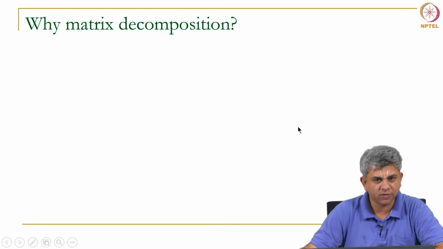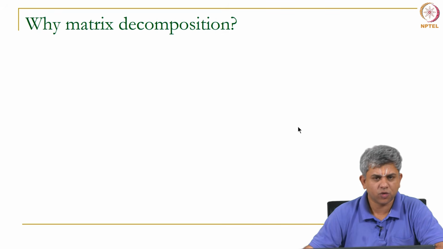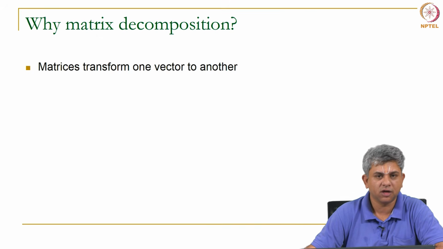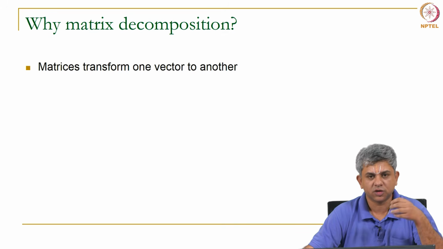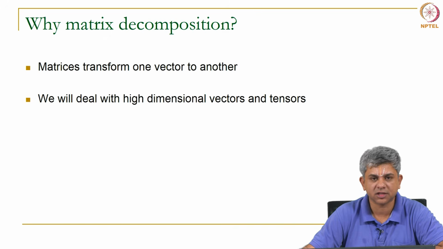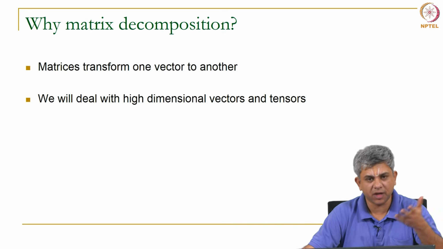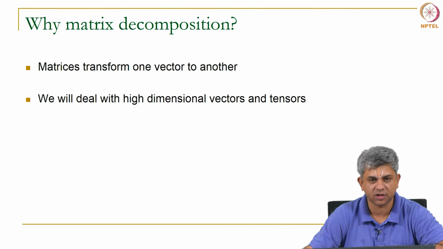If time permits, we will look at greater physical interpretations of this, but by itself linear algebra is a vast subject. So, why are we looking at matrix decomposition, also known as matrix factorization? To remind you, in previous videos we had seen that matrices transform one vector to another. So, if you pre-multiply one vector by a matrix, you get another vector. Now, this has physical meanings which we will look at as we go on through this lecture itself.